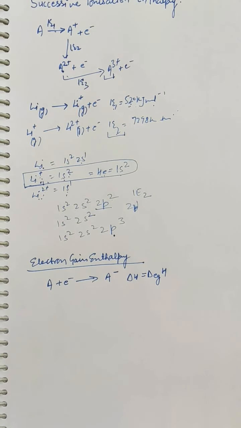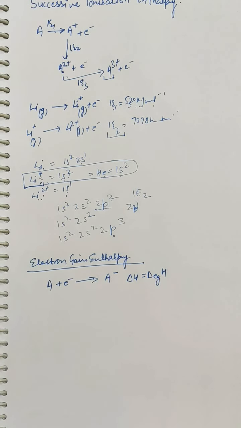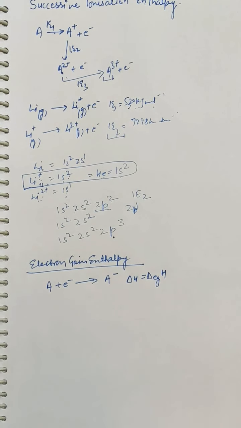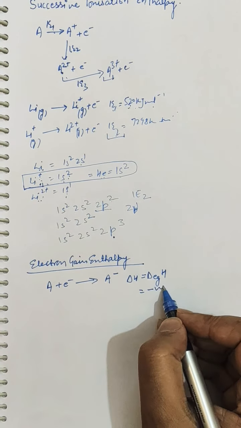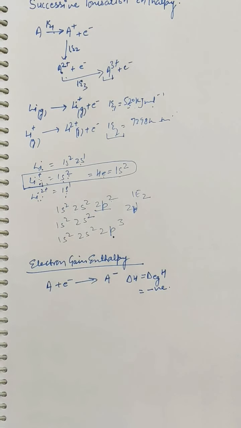It may be noted that in general, electron gain enthalpy may be regarded as the enthalpy change when an electron is added to an isolated gaseous atom. This is because the electron gain process may be exothermic or endothermic. For many elements, energy is released when an electron is added to the atom, and therefore electron gain enthalpy is negative. So when energy is released, the value of electron gain enthalpy will be negative.